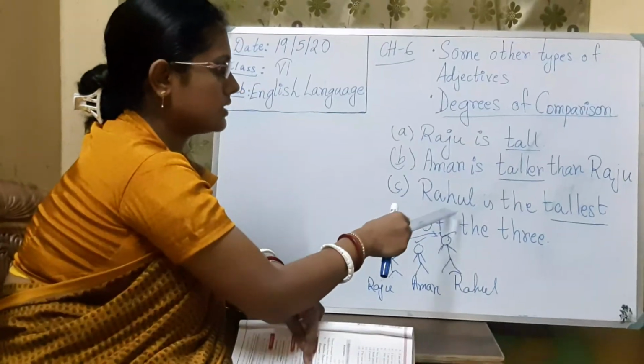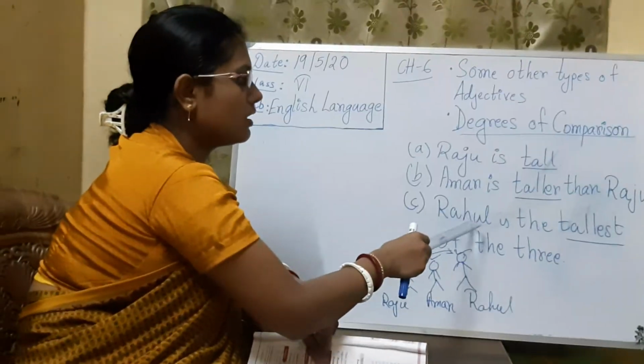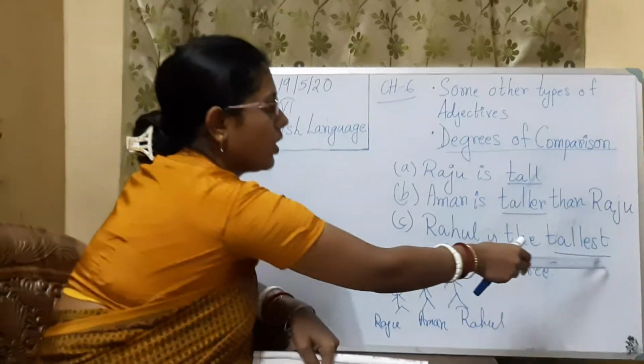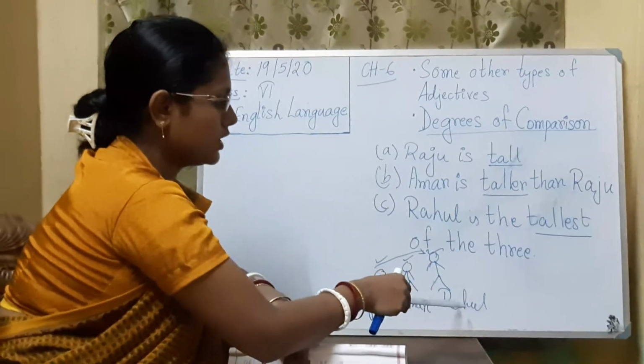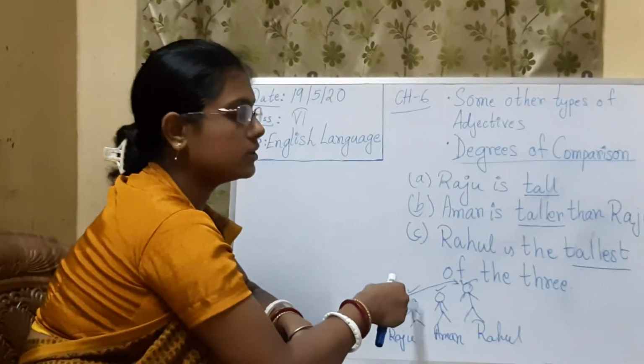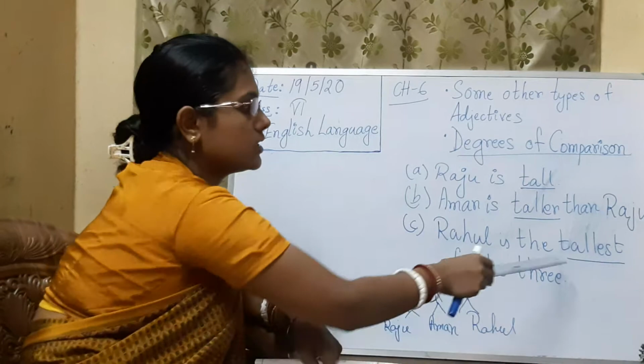The third sentence, Rahul is the tallest. Here Rahul is the tallest. The tallest is the superlative degree. That means Rahul is having more height than the other two. Okay, that's why it is superlative.